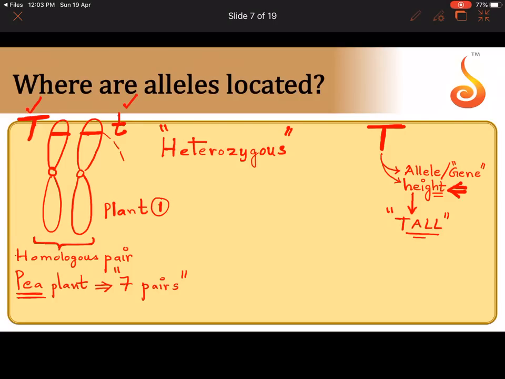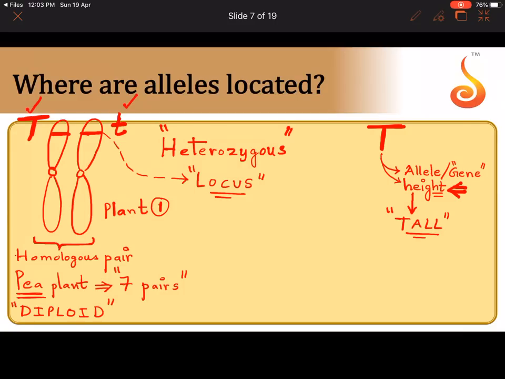Now what is this point on the chromosome? Do you remember from the previous lecture 1? The point on the chromosome where an allele is located, we call it a locus. Very good. So now you know where chromosomes are located. In a pea plant, because it is a diploid organism, we see pairs called homologous pairs. I have taken one homologous pair. Please remember, I told you in the last lecture, in a diploid organism, you can find for a character a maximum of 2 alleles. So you will see one copy of capital T and one copy of small t.